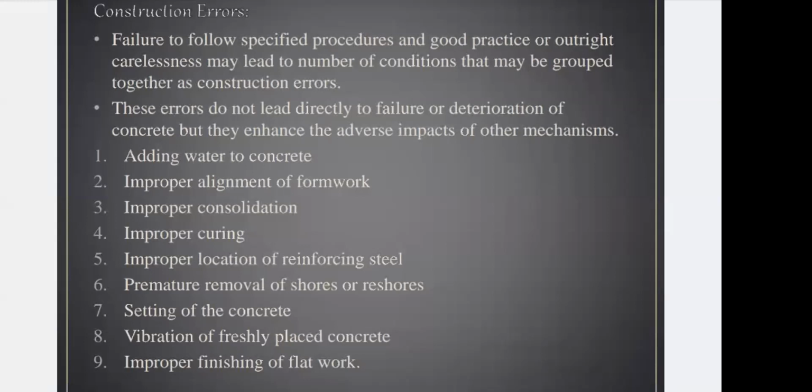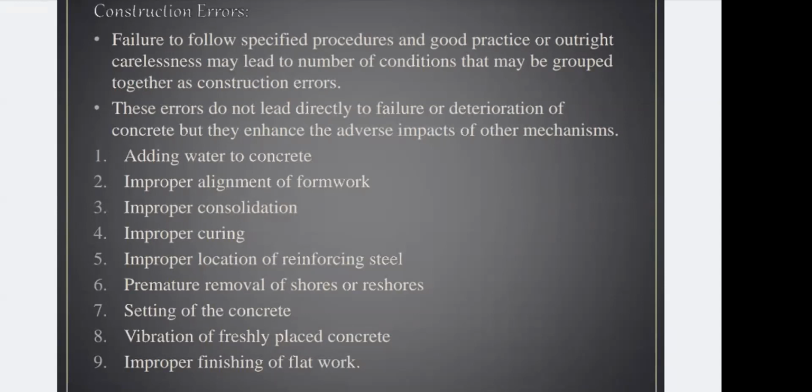Construction error. Suppose you are mixing your concrete and you don't know, as a trainee engineer we don't know how much water to mix in the concrete, because we did not pay attention to concrete technology. Can we just add any number of buckets, 4 or 5? No. Adding of water content is a major factor that directly affects your concrete. So you should know what the proportion of water cement ratio should be in your concrete, and how much water is to be added.